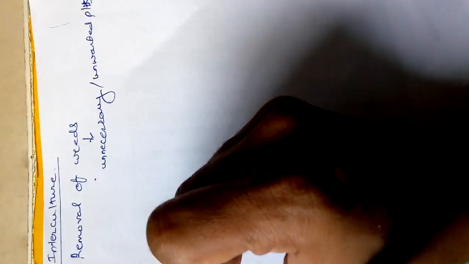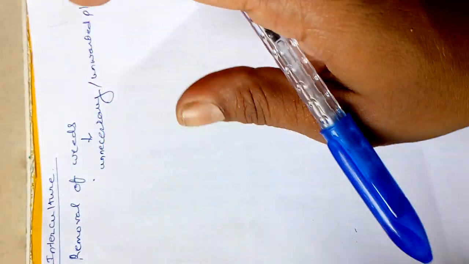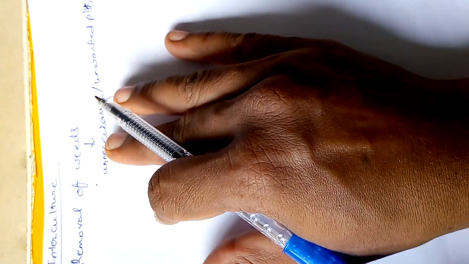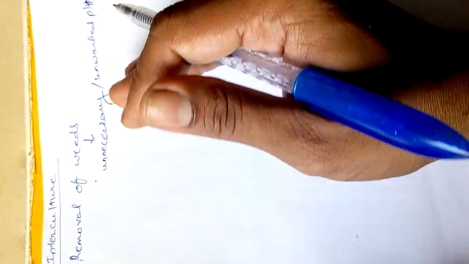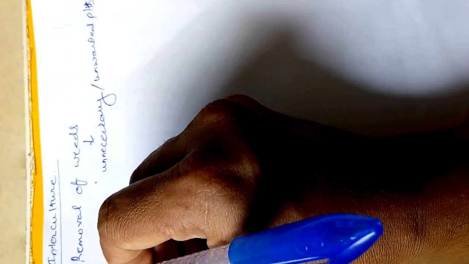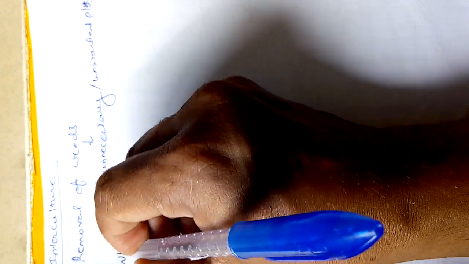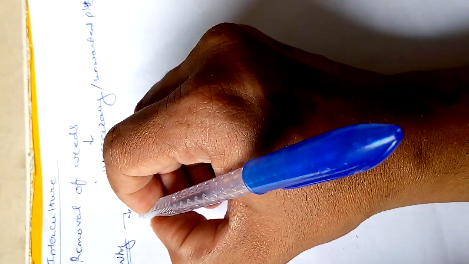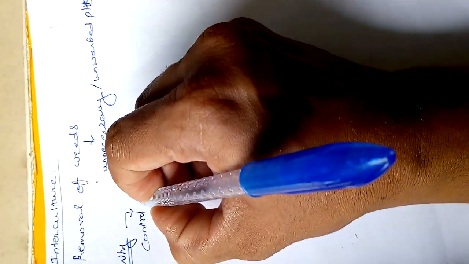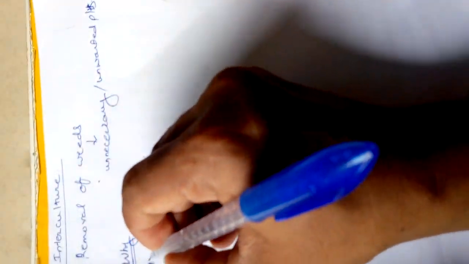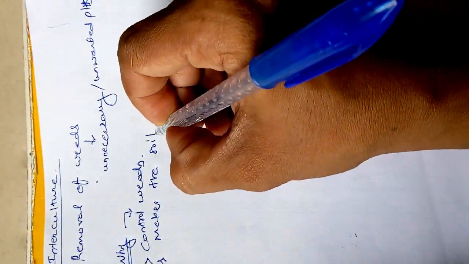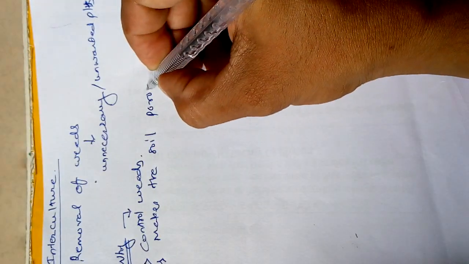This interculture is done to control the weeds, and not only do we remove the weeds, it is also helpful for making the soil porous. The first use of interculture, why do we choose the method of interculture? The first is to control weeds, and secondly it makes the soil porous,